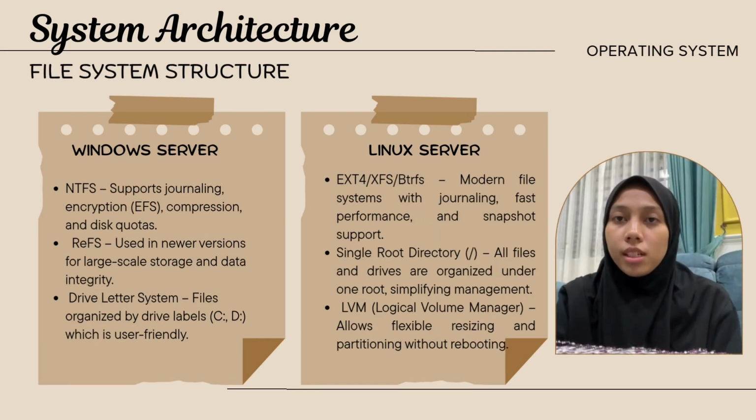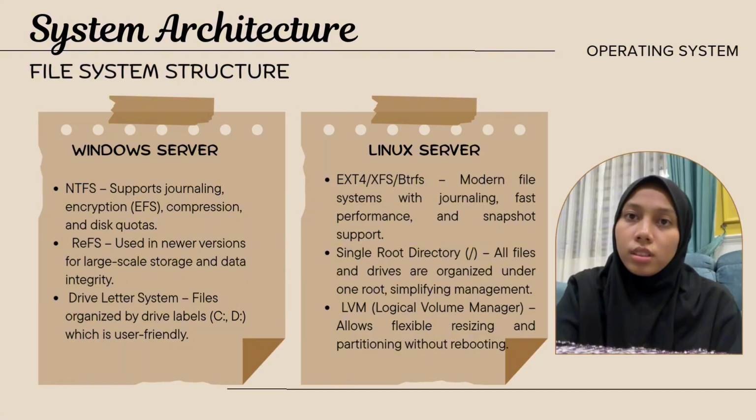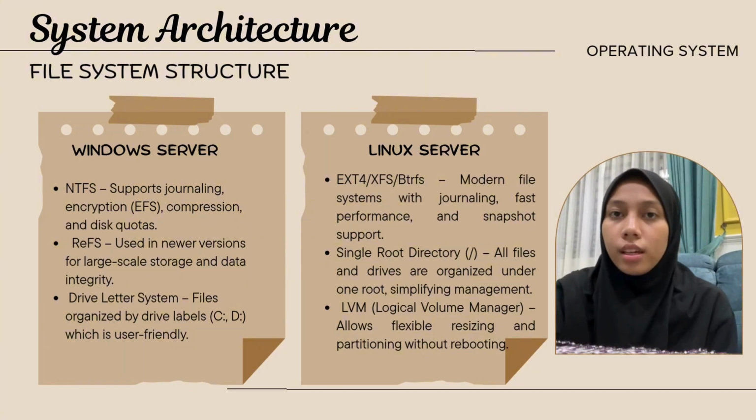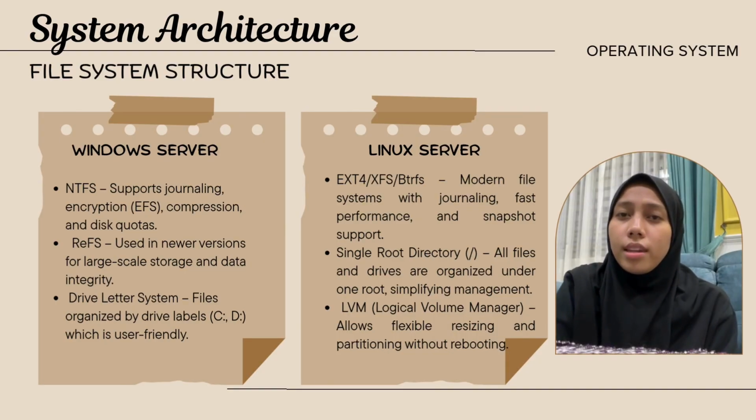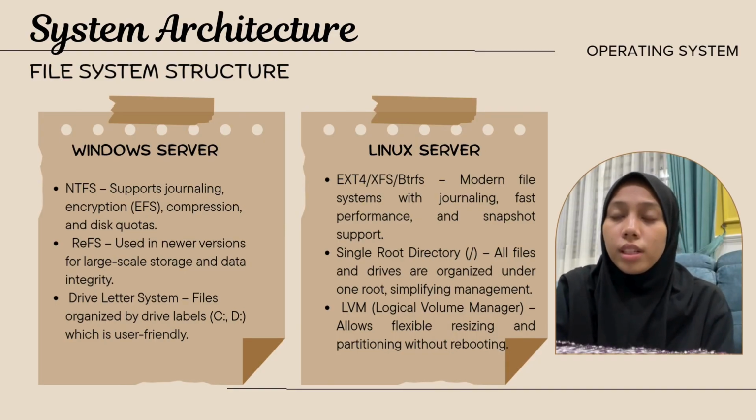Next, for the file system structure, Windows uses NTFS by default, which supports compression and encryption through EFS. ReFS is also available for high availability storage. Drives are labeled using letters like C and D. For Linux, it uses file systems like ext4, XFS and Btrfs, which support journaling, snapshots, and fast performance. All files are organized under a single root directory. It also supports LVM, which lets admins resize partitions and manage storage more flexibly.